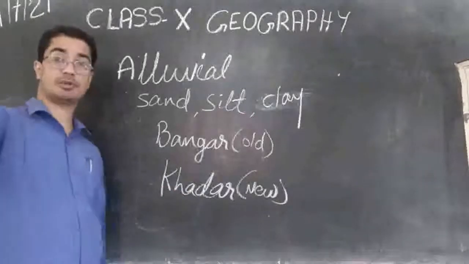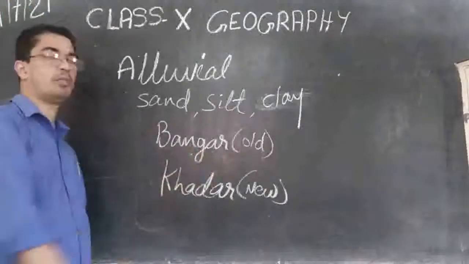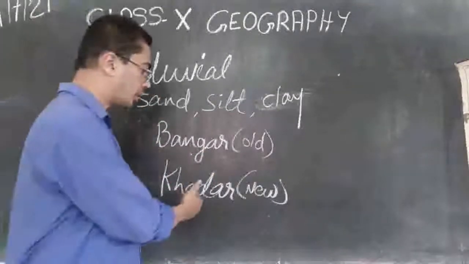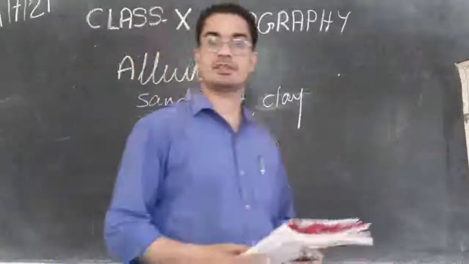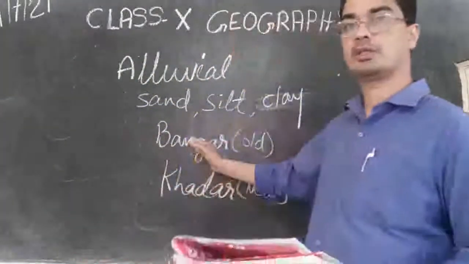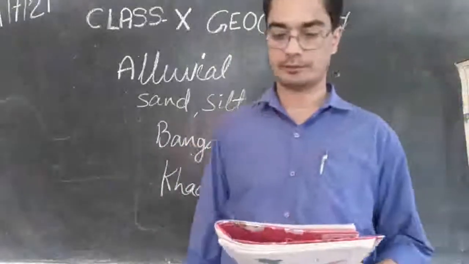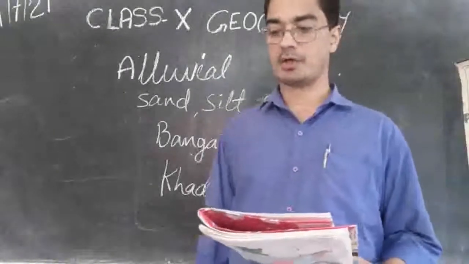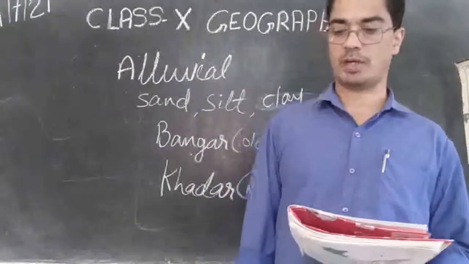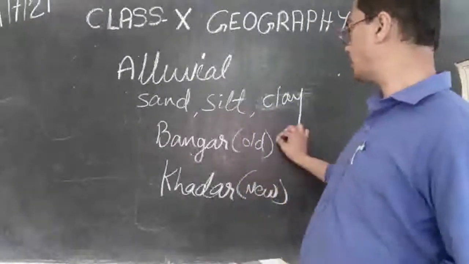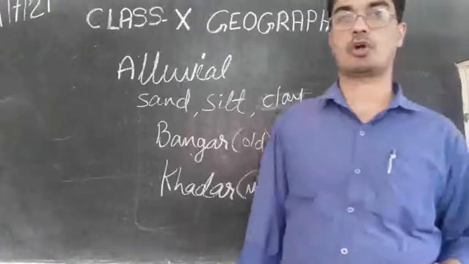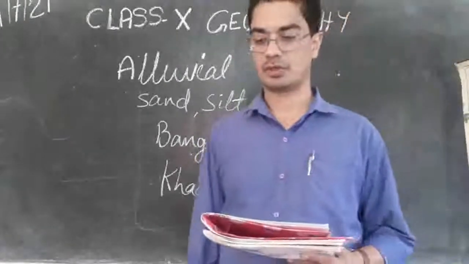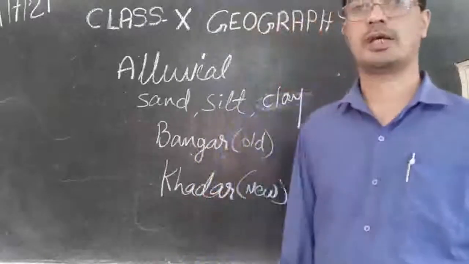So the soil that was deposited long ago is called Bangar. The fresh alluvial soil that is brought by the river is called Khadar. And let's see what is the difference between the old alluvial soil and the new alluvial soil. The Bangar soil has a higher concentration of kankar. Bangar means the old alluvial soil, it has more concentration of kankar. What is kankar? Kankar is the calcium element.